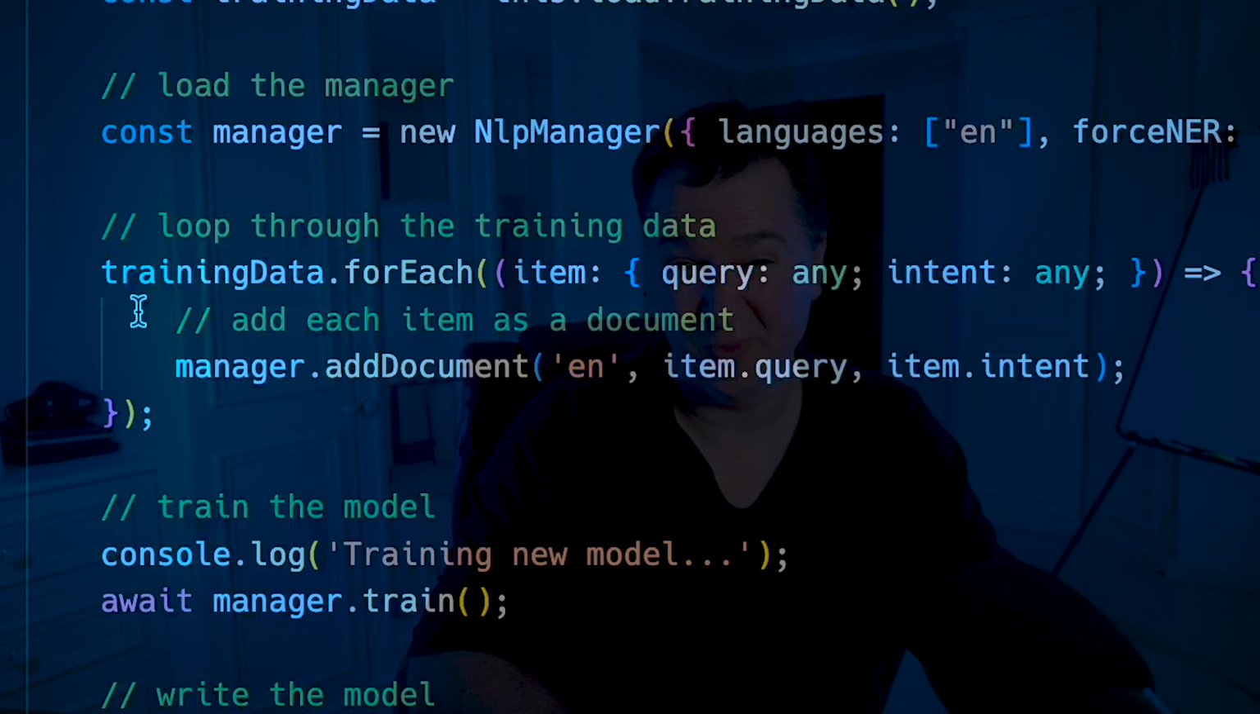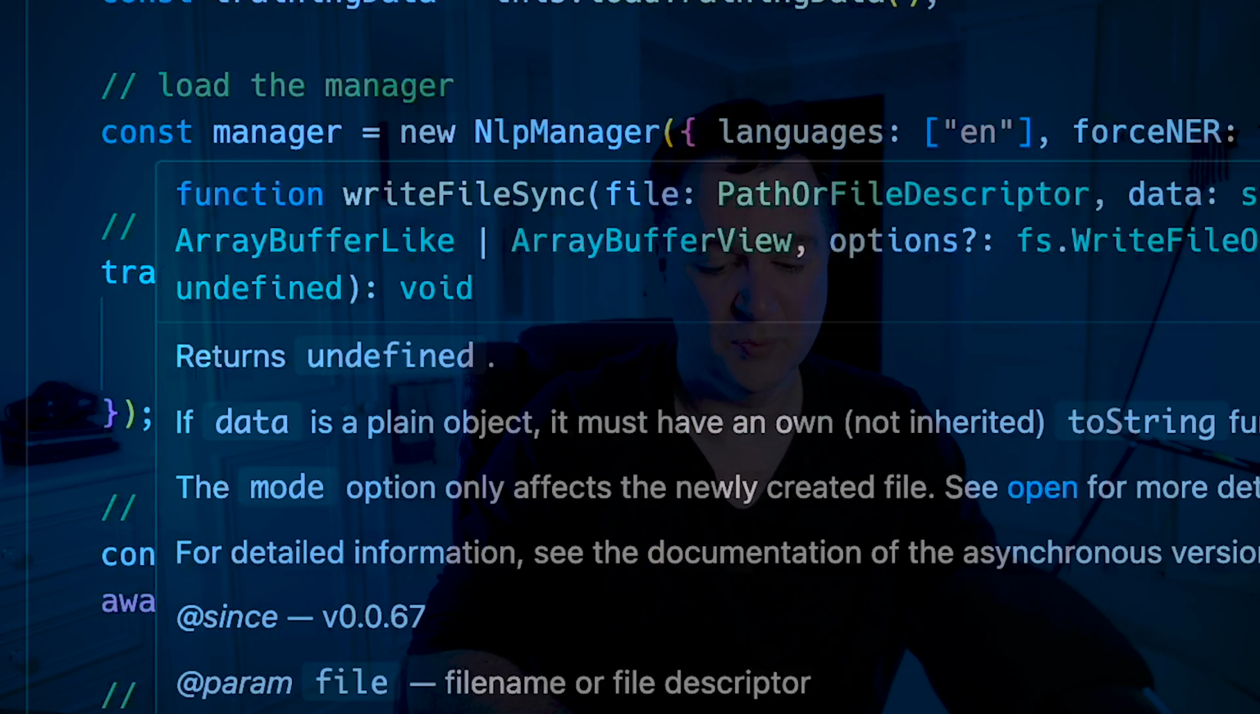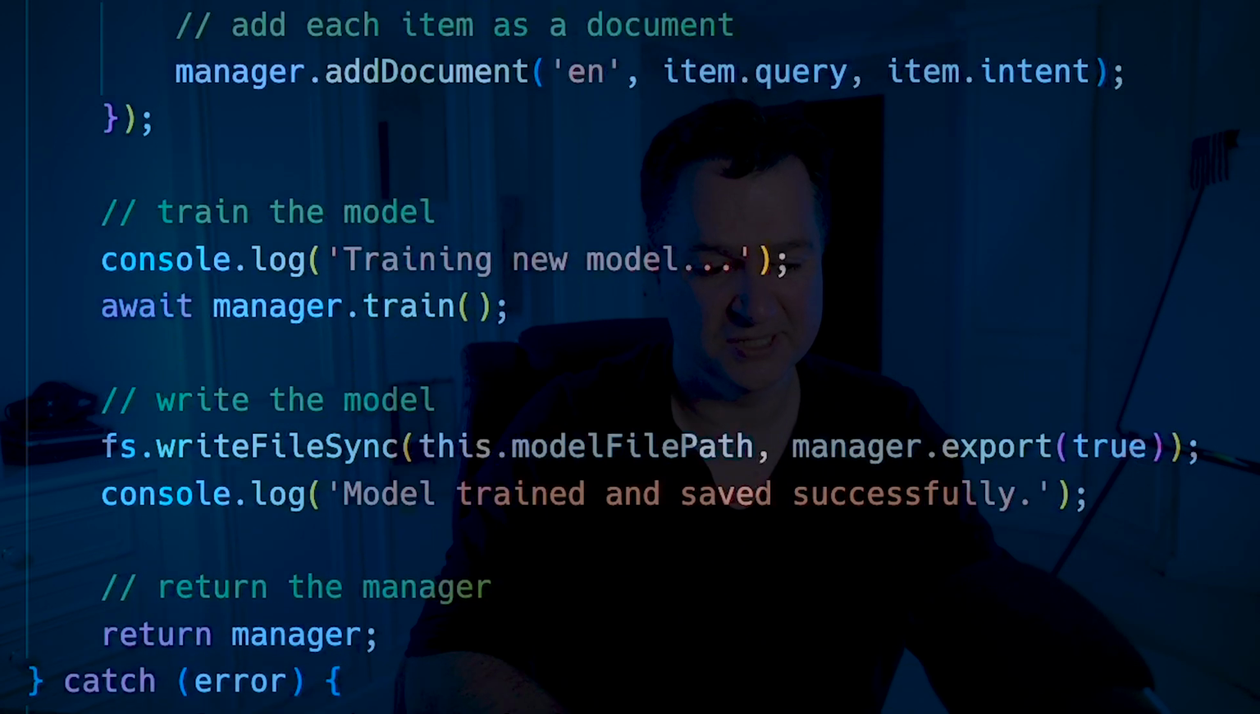It's going to add all the documents from your JSON file. So we saw this already. And then it's going to train the model and save the model to your file system. And then we'll just export that out. So that's literally all it's doing. I've shown you all of this before.